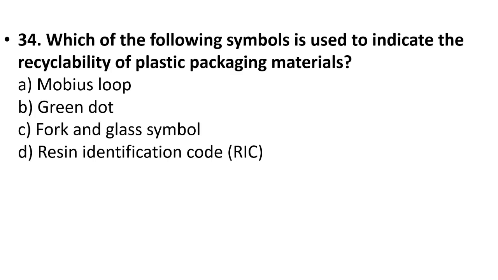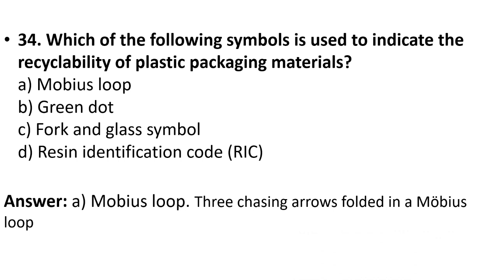34. Which of the following symbols is used to indicate the recyclability of plastic packaging materials? Mobius loop, green dot, fork and glass symbol, resin identification code. Your answer is option A, Mobius loop. The three chasing arrows folded in a Mobius loop is the logo.